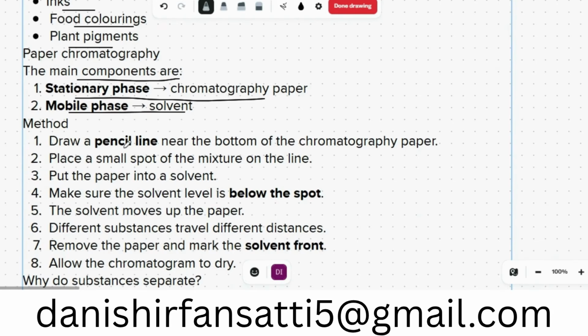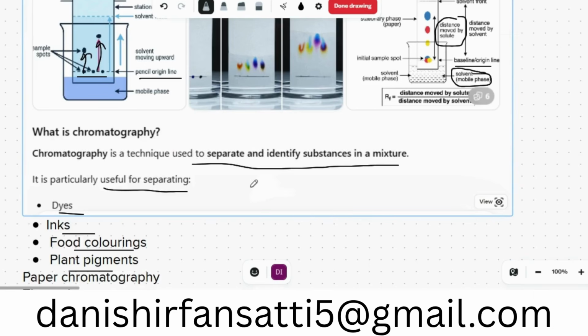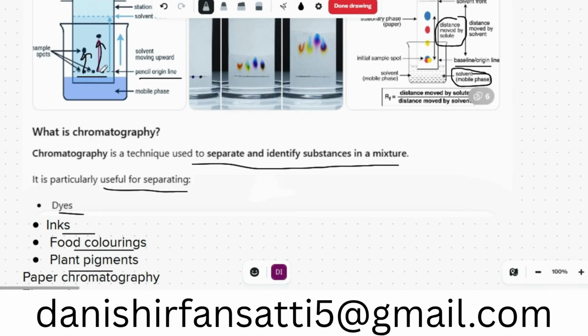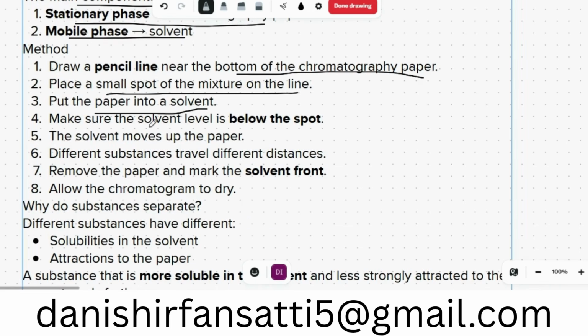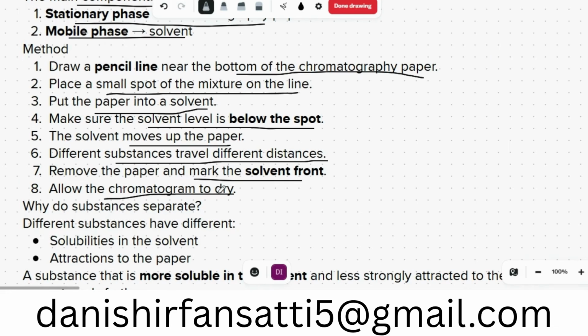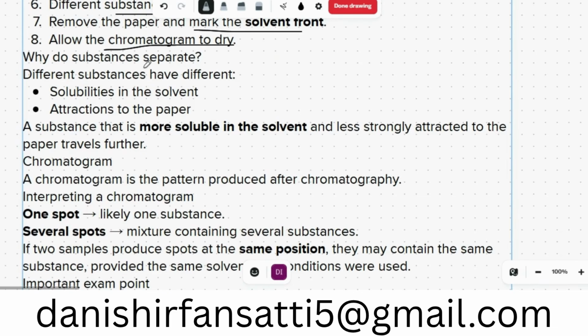Draw a pencil line near the bottom of the chromatography paper and place a small spot of mixture on the line. Put the paper in the solvent, and make sure the solvent level is below the spot. The solvent moves up the paper as it dissolves the spots. Different substances travel different distances, due to their solubility. Remove the paper and mark the solvent front. Allow the chromatogram to dry.